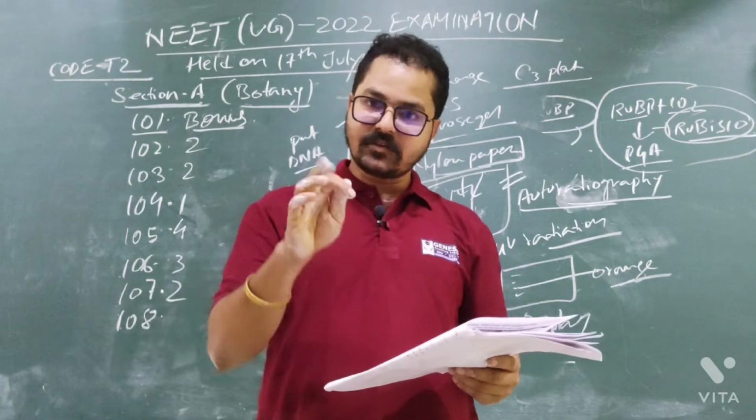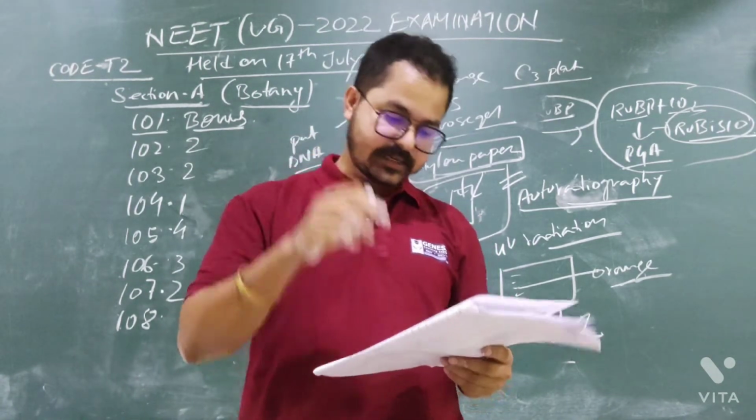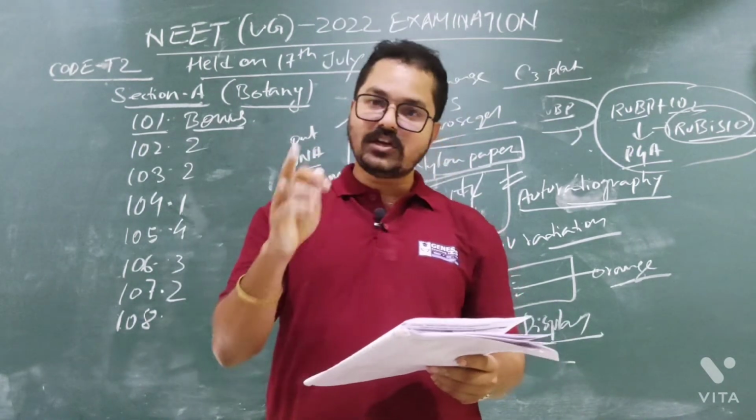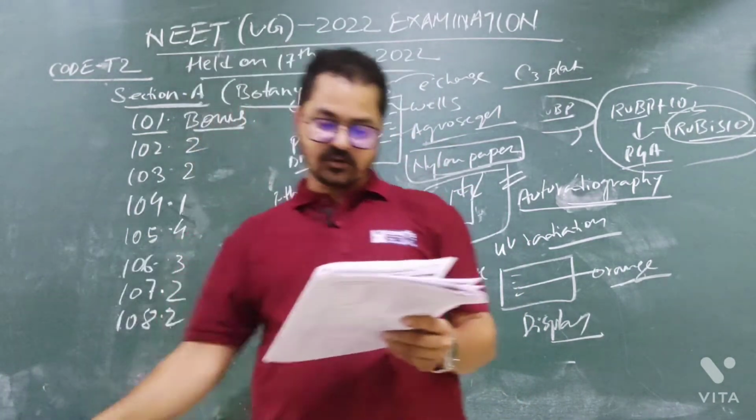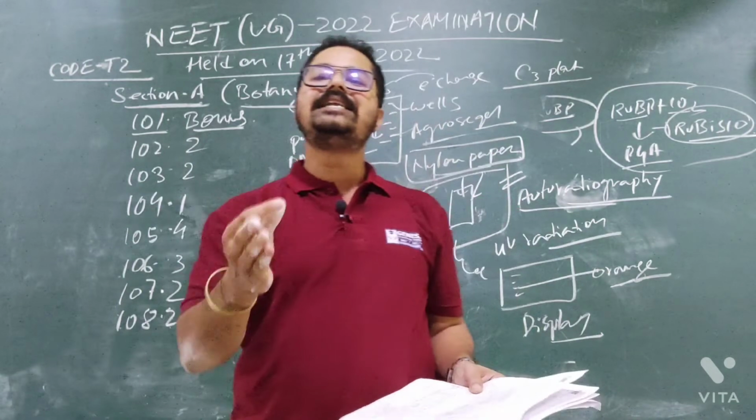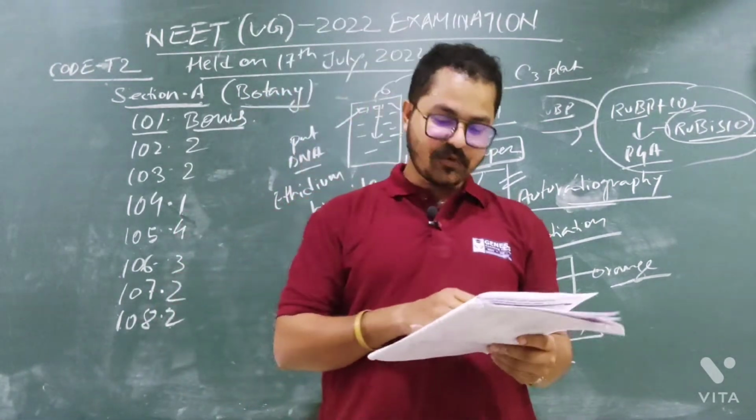Option number 1 is competition, so it is not the correct answer. You need to find out the correct answer. Option number 2, biodiversity loss. Yes. So question number 108 will be option number 2, biodiversity loss. Option number 3 is given as natality. Natality means birth rate. Option number 4, population expansion.